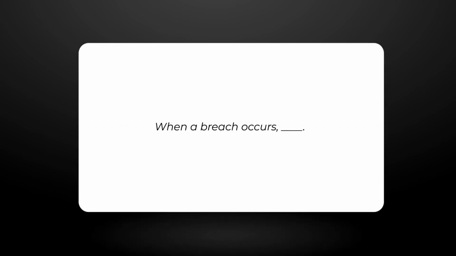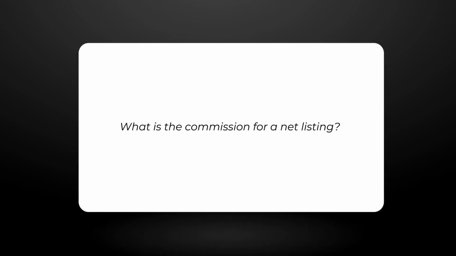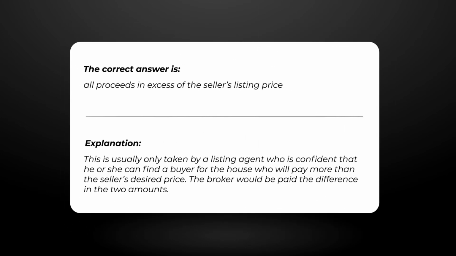When does a breach occur? The correct answer is a party to a contract fails to perform. Explanation. If one party in a contract fails to deliver on a promise in the contract, they are in breach of contract. What is the commission for a net listing? The correct answer is all proceeds in excess of the seller's listing price. Explanation. This is usually only taken by a listing agent who is confident that he or she can find a buyer for the house who will pay more than the seller's desired price. The broker would be paid the difference in the two amounts.